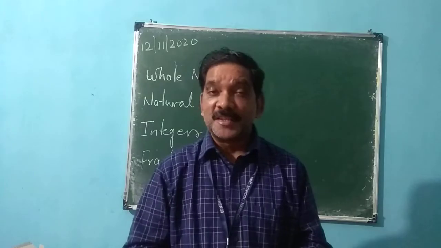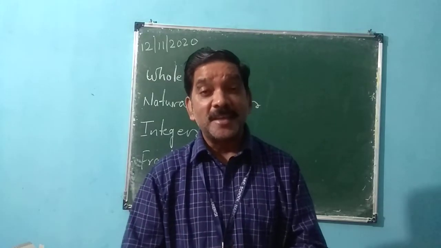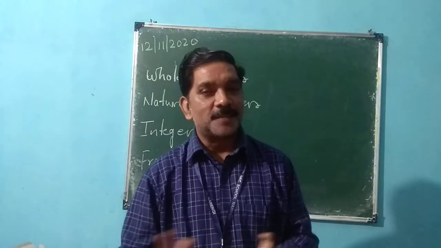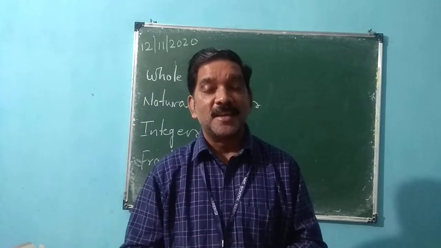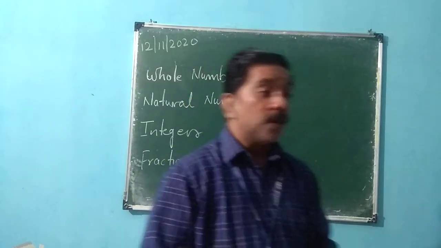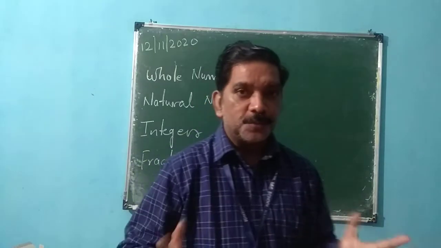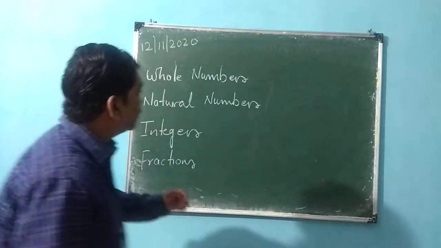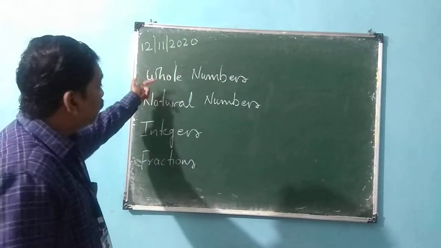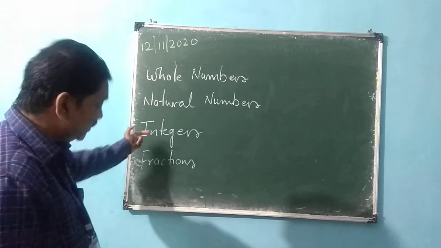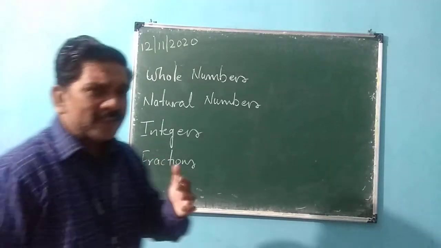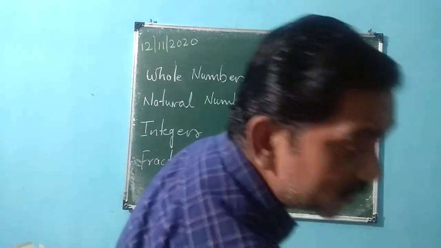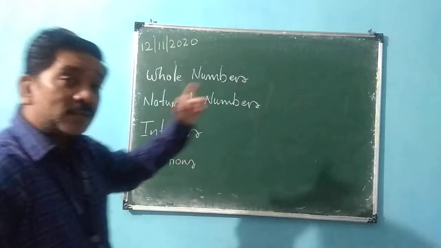So we have already finished the chapter comparing quantities. In that chapter, we learned about percentage and ratios. Now, today let me start something new. I've already written here whole numbers, natural numbers, integers, fractions. So let us have a recap on this, and then I'll come to the topic.